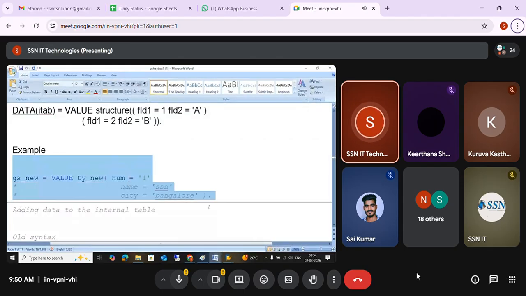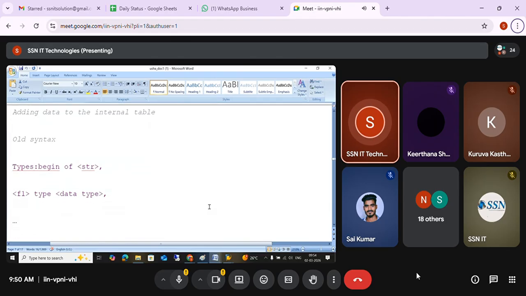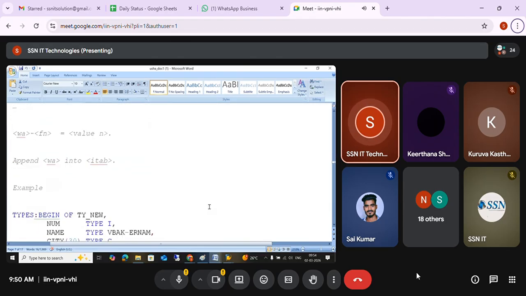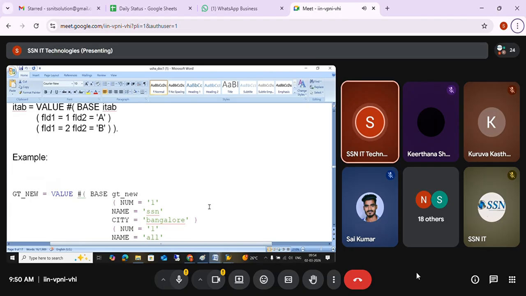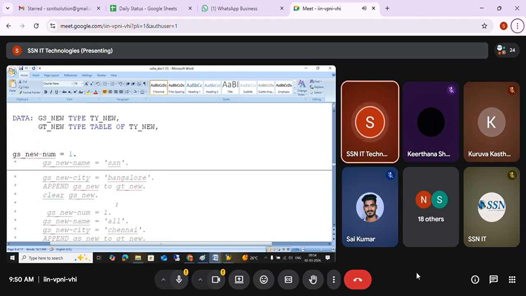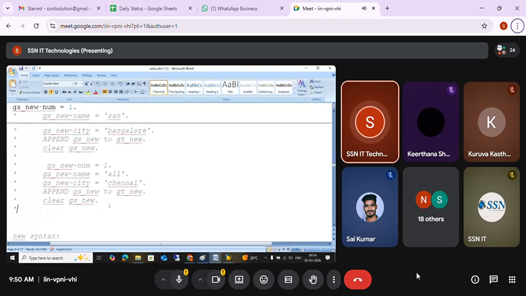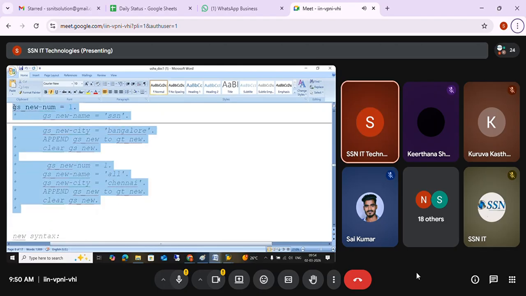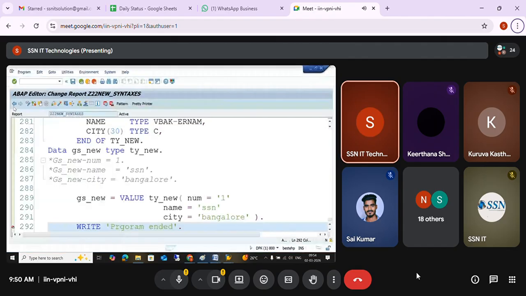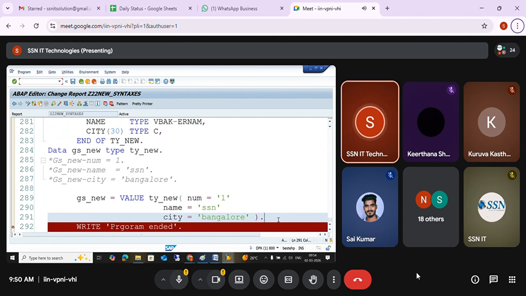Then we are going to see how to add the data into the internal table. The same, right? You are going to fill the work area hyphen field, then use append to add to the internal table. Remember, right? So I'll just comment this.